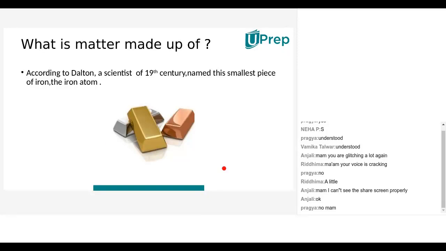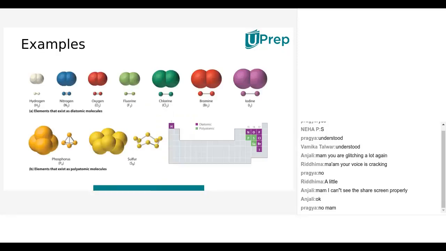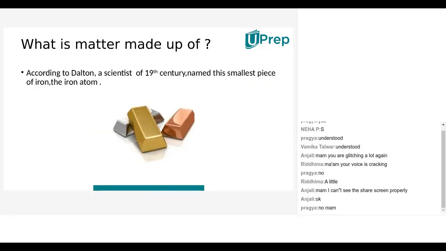Ma'am, it's not clear for me why water is a compound. Compound means what? It is a combination of two or more different elements combined chemically and shows only one single property. In water, hydrogen and oxygen are there. Both combine to give water. Hydrogen won't show its own property, oxygen won't show its own property. Both show the property of water only.